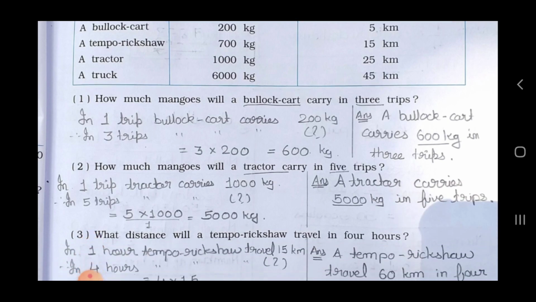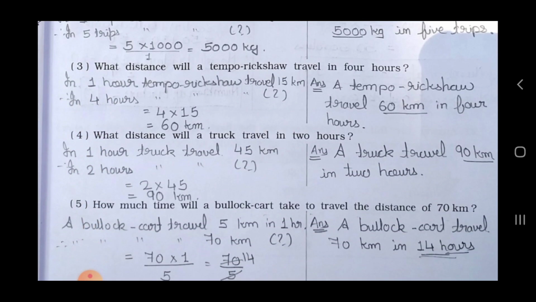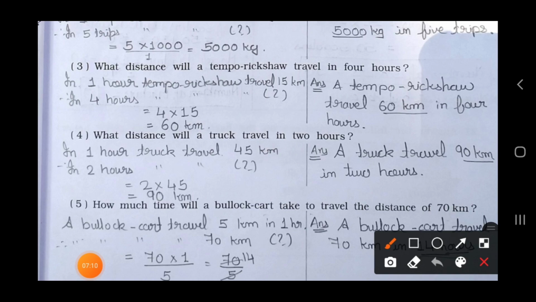See the fourth question. A truck travels in 2 hours how much? They are talking about 2 hours. So you have to write down, in 1 hour the truck travels 45 kilometers.